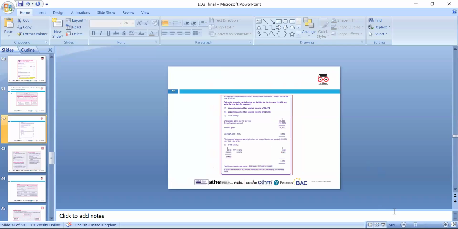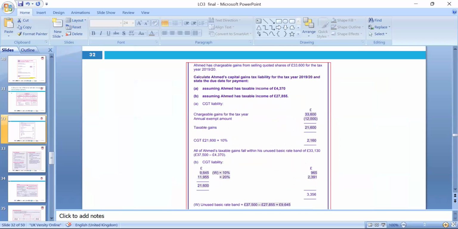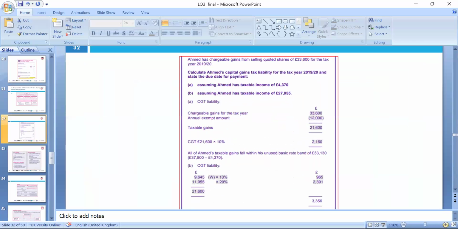Okay, so we can look around these. Here we've been given an example: MN has a chargeable gain on selling quoted shares. We can use the index as well if you have different shares. Calculate MN's capital gains tax liability this year. The rates are the same, only the exempt amount is 6,000 this year now. So we can amend it or we can add a new example.